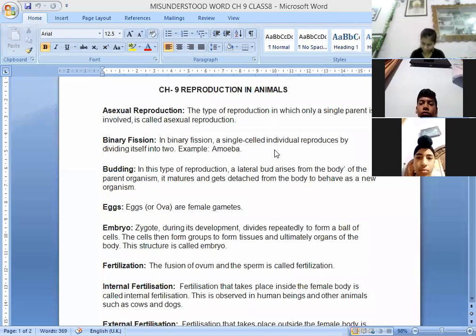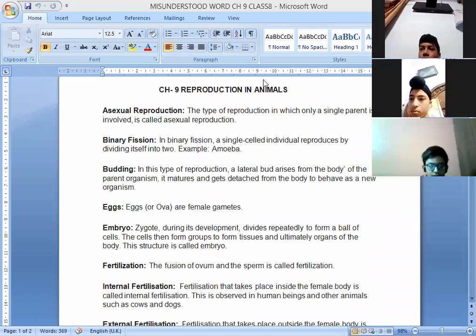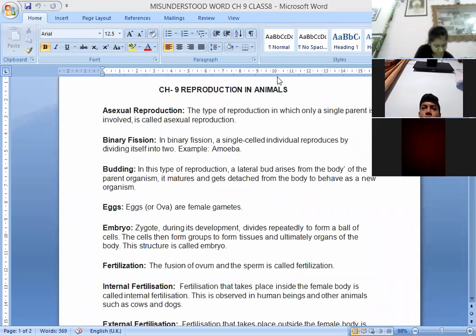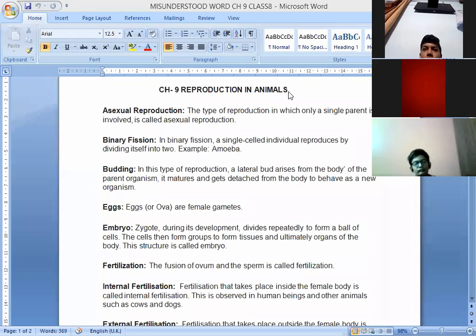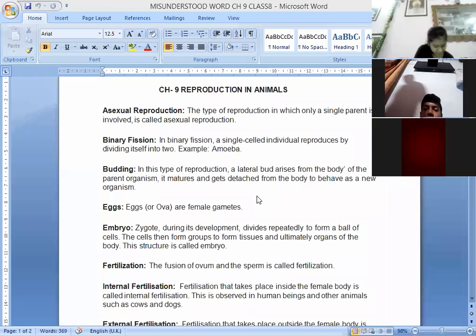Ma'am, embryo. The cells begin to form groups and develop into different tissues and organs of the body. The developed structure is termed as embryo. Yes, embryo means a developed structure is known as embryo. So what exactly embryo is, that I will tell you when we will be discussing the chapter. So in the meantime, you can note that embryo is a developed structure. Okay. Next, Ananya Kahara.